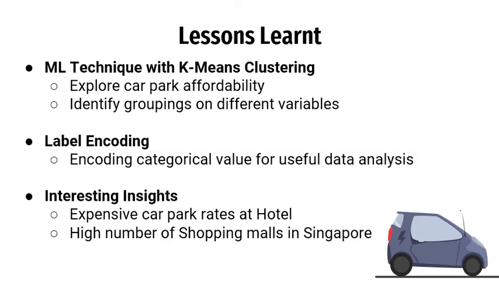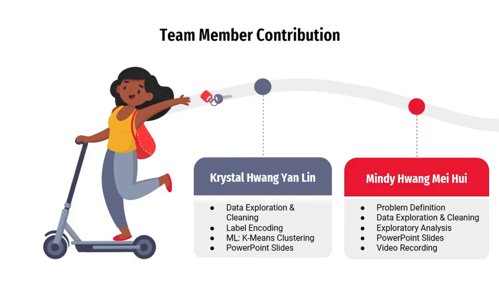What we have learned in this project is exploring machine learning technique with k-means clustering to find out affordability of car park rates and identifying groupings on different variables. Label encoding was also used to categorize values for useful data analysis. And the interesting insights that we found are that it is expensive to park at hotels, and we have a lot of shopping malls in Singapore.